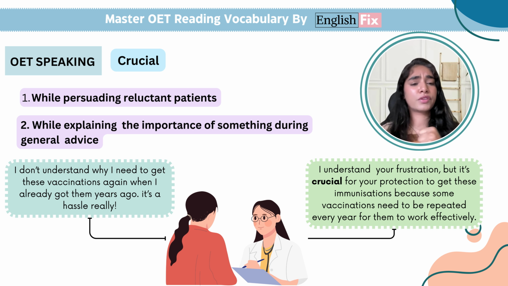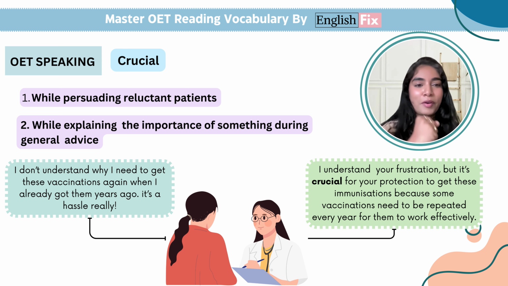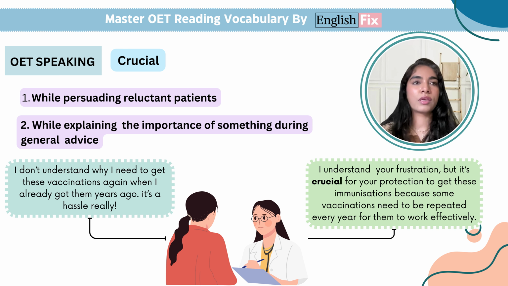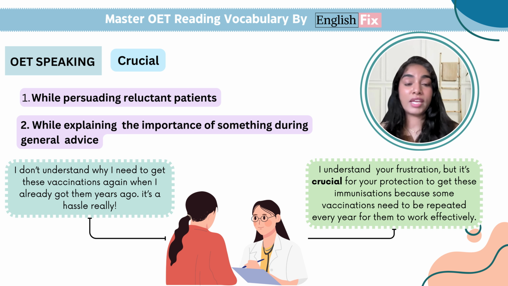It's important that you do this. It's very important. It's really important, sir, ma'am. You can use the word crucial. It can also be used when you're dealing with reluctant patients, because when they are reluctant or when you're trying to persuade them, you are trying to explain again and again why something is important for them to do.